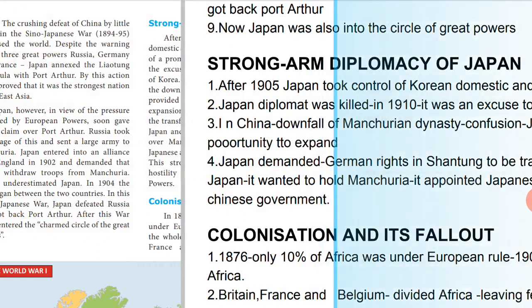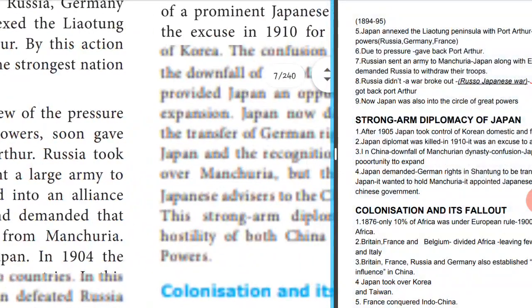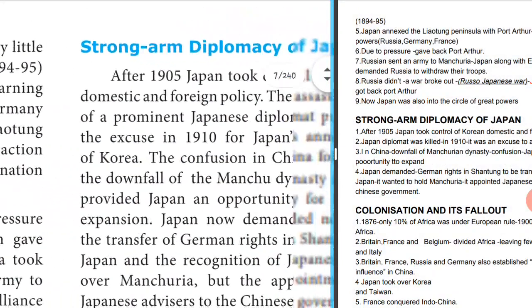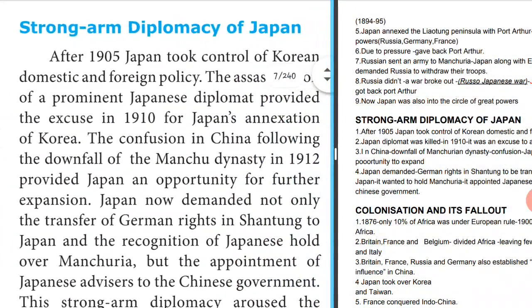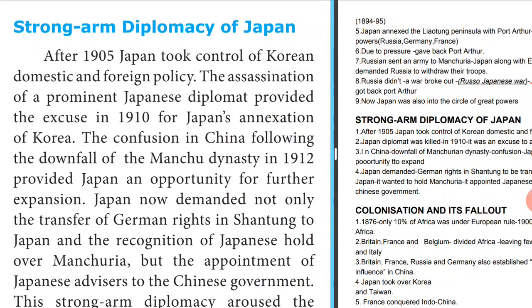So if you look into your book, you will be able to see the strong arm diplomacy of Japan. After 1905, Japan took control of Korean domestic and foreign policy. The assassination, which means killing, of a prominent, very famous Japanese diplomat provided the excuse in 1910 for Japan's annexation of Korea.